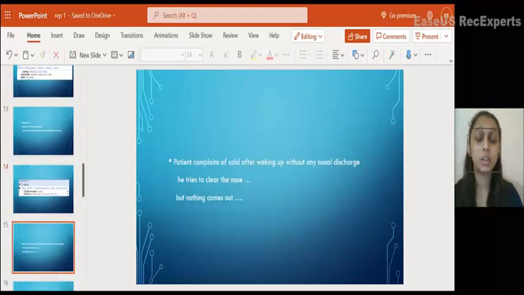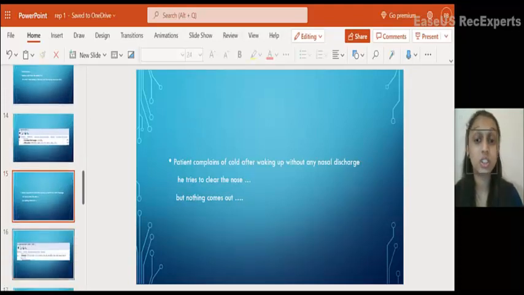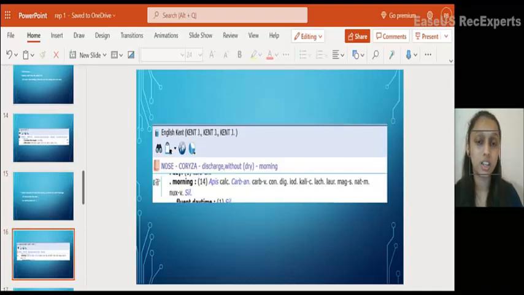One more example. A patient complains of cold, coryza, after waking up without any nasal discharge. He tries to clear the nose, but nothing comes out. How to take this? I've chosen the chapter Nose, coryza, discharge without, morning. So from these remedies, we have to select a remedy that is closer to the patient's totality.